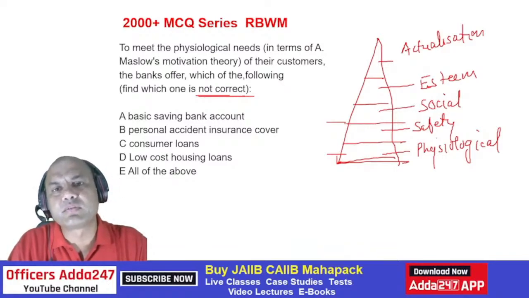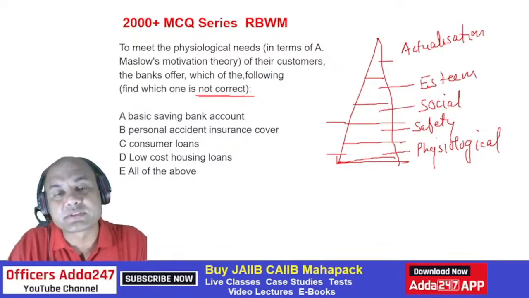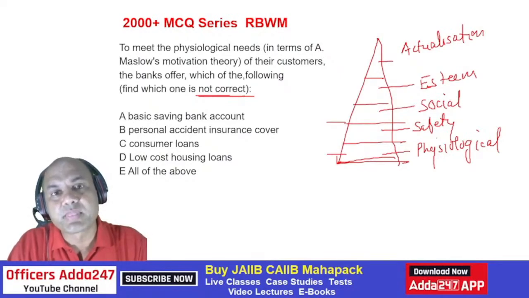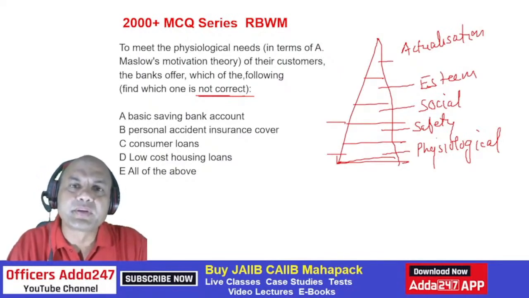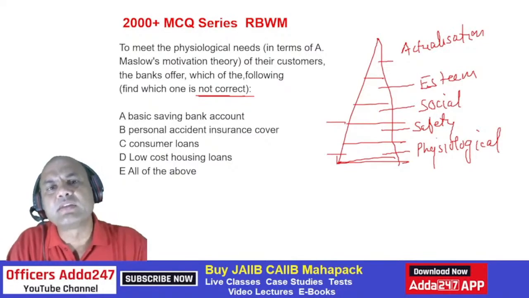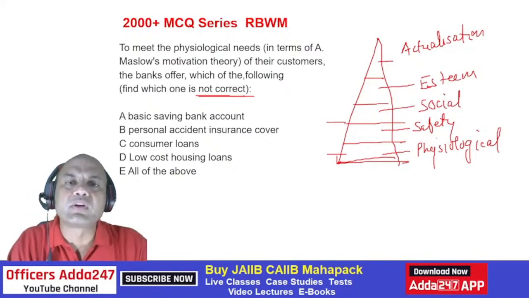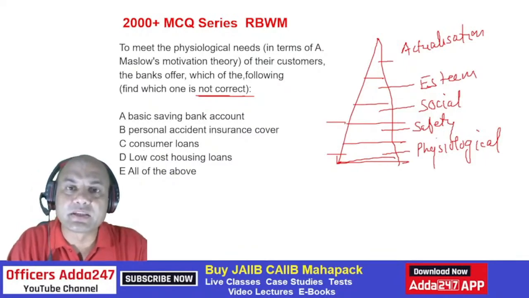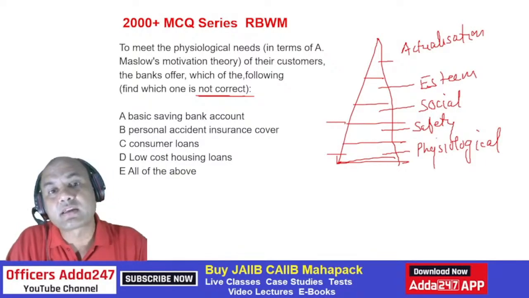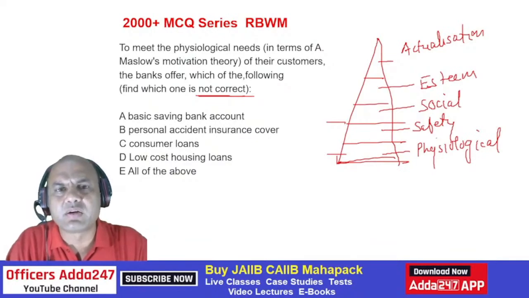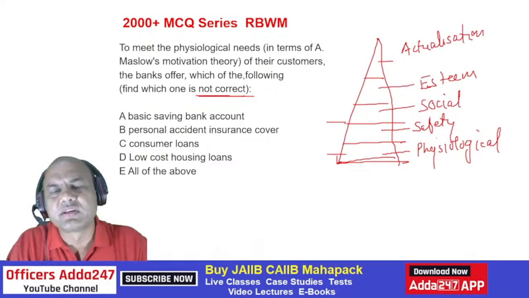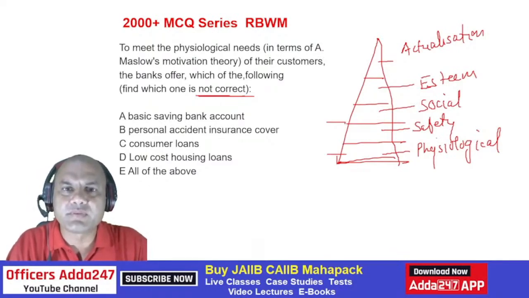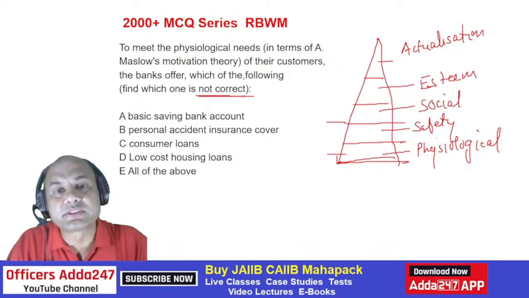Esteem is actually the higher person, a very rich person getting huge money. This huge money comes when you enter around 40 to 50 years of age in your job. Okay, so esteem. Here the person requires a higher car, not that Maruti Alto I was having. So what is this Alto? Bring a new one. Okay, so esteem. I want a Mercedes Benz. I want to show off to the world.